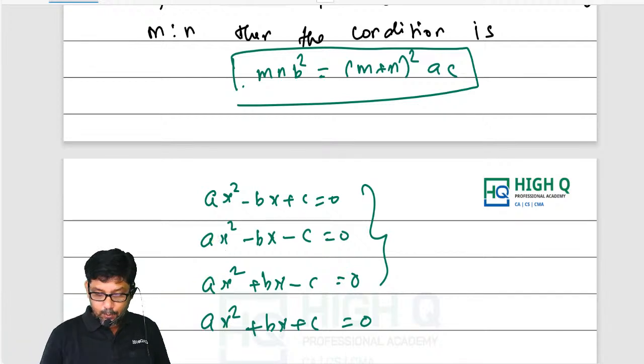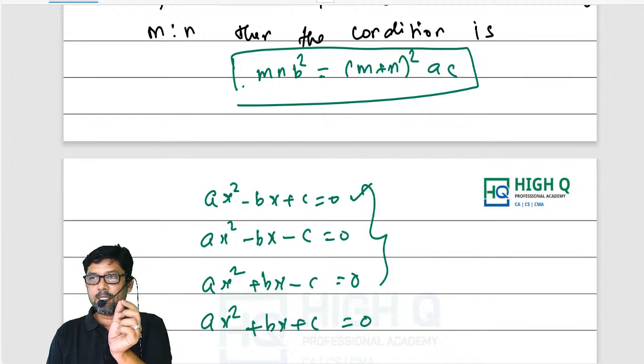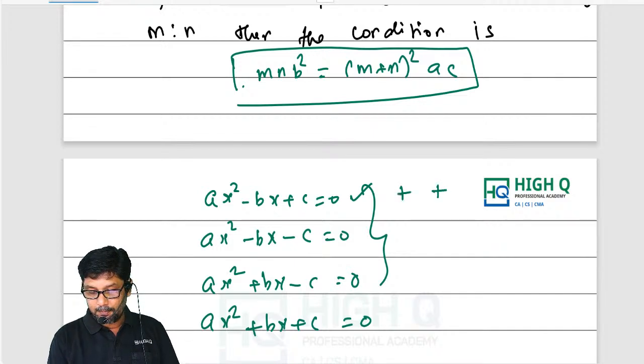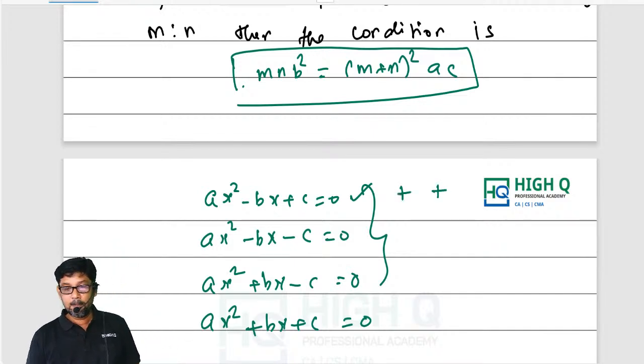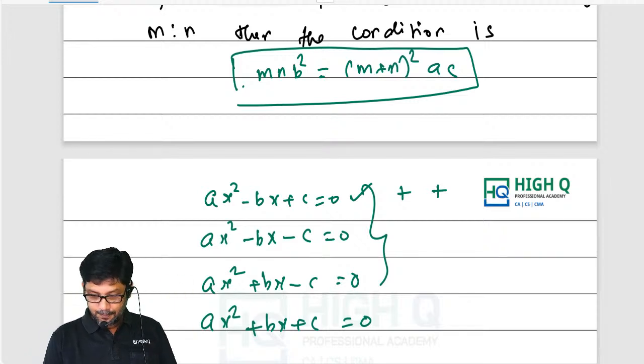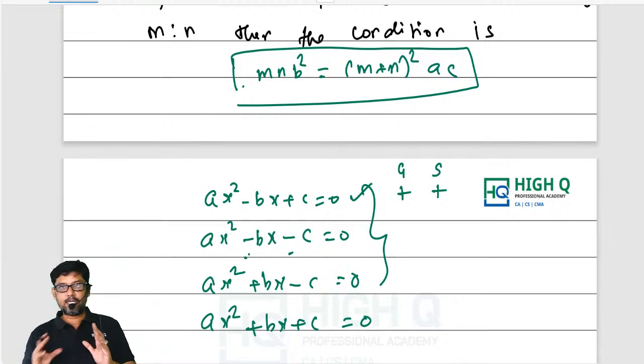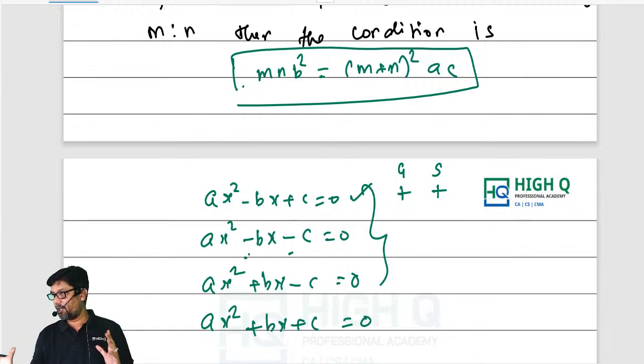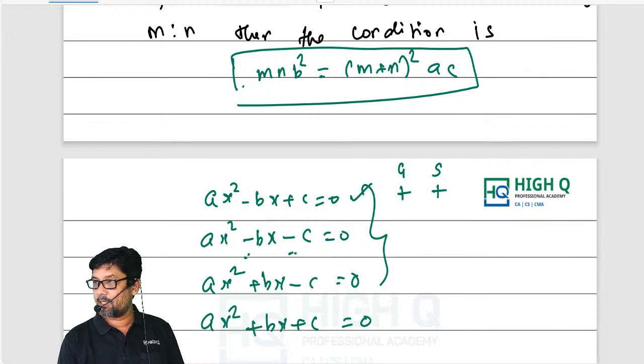When the quadratic equation is of this format, that means the middle term is minus and the other two terms are positive, both the roots will be positive. Both the roots will be positive. If here the second term and third term are negative, for example, let me take one as the greater number and the other as the smaller number. Most of the time you are going to get 2 unequal roots. Now in this case, minus, greater will be negative, smaller will be positive. That value you are going to get.